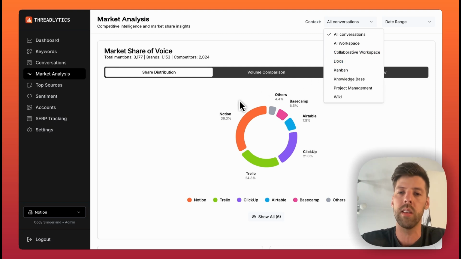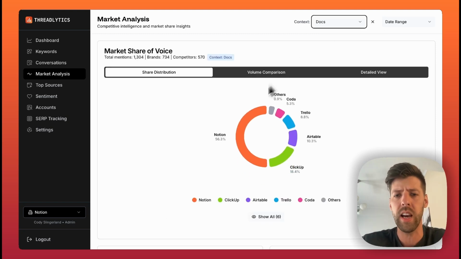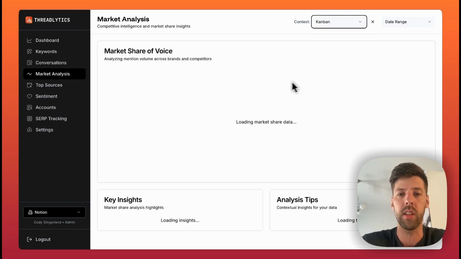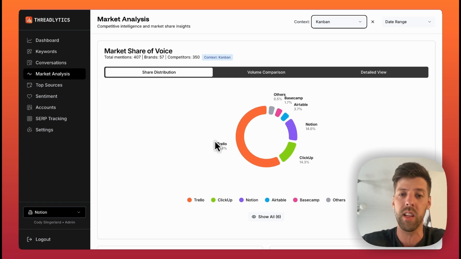So for example, anytime that the keyword Notion and docs are mentioned in a Reddit thread or comment, they're counted as a mention, and we can change that. So if we change that to docs, Notion becomes almost 60% of the market share of voice whenever the keyword docs is mentioned with these other competitors. If we change this to Kanban, we'll see that Trello actually becomes the market leader with 65%, which makes sense because that's one of their main features is their Kanban board.